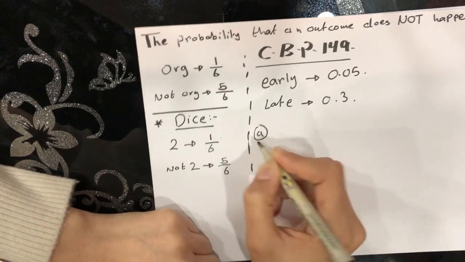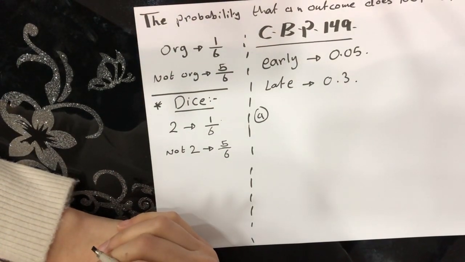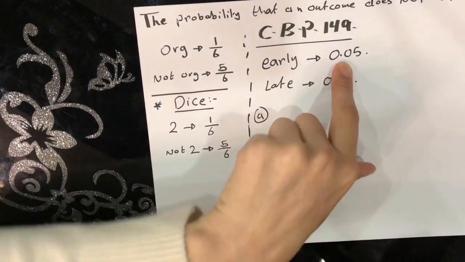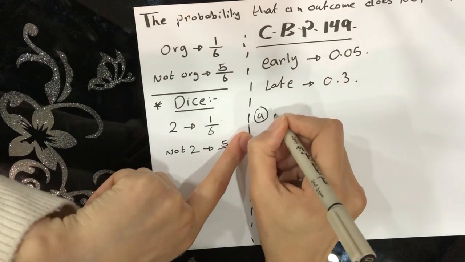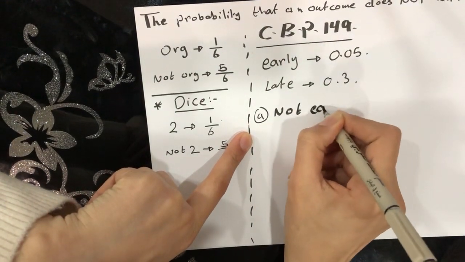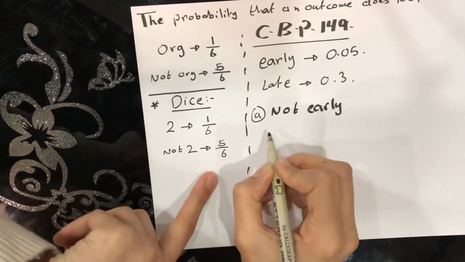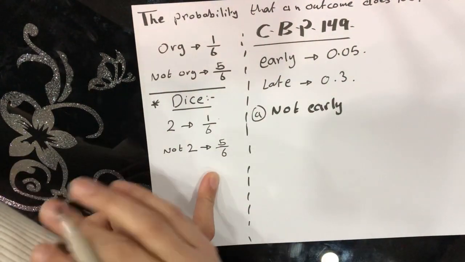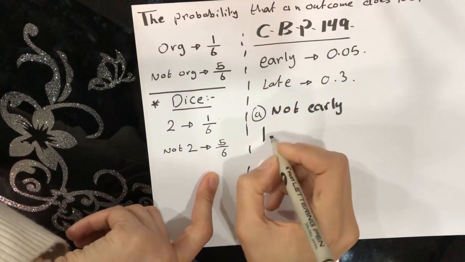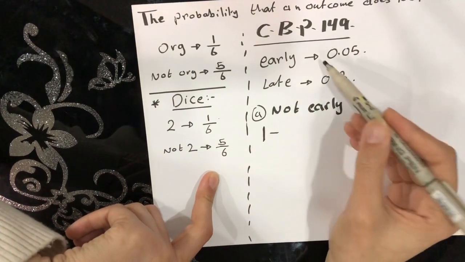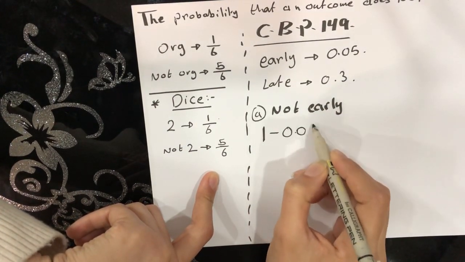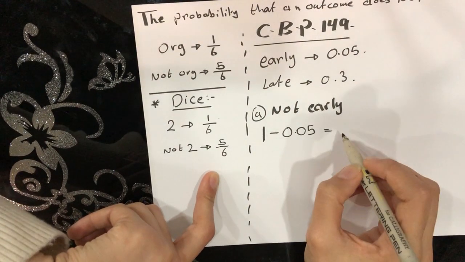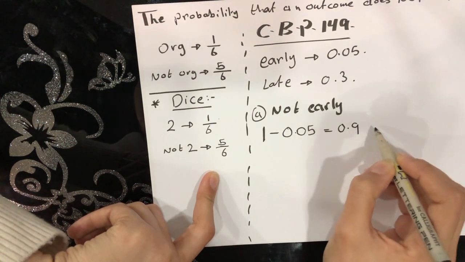Now, in question A, they are asking what is the probability that it will not be early. The probability of it being early is 0.05, so not early. You will always subtract from 1 because the whole probability or the whole outcomes is 1. So you say 1 whole minus the chances of its being early, 0.05. So 1 minus 0.05 will be 0.95.